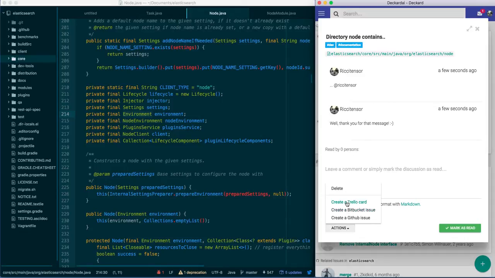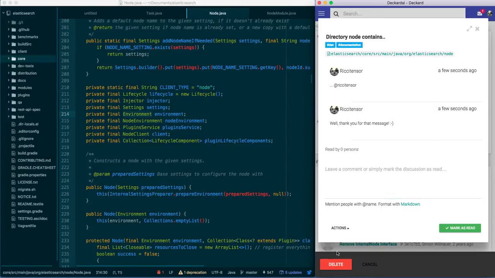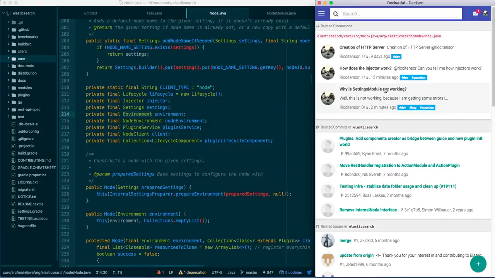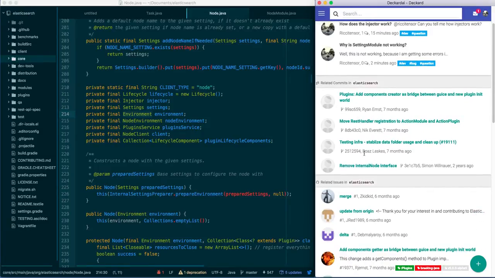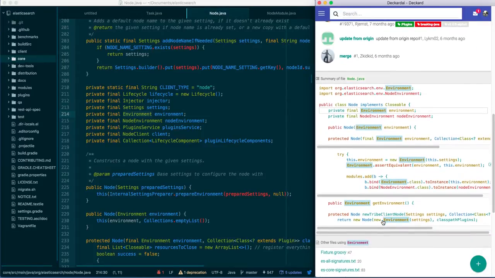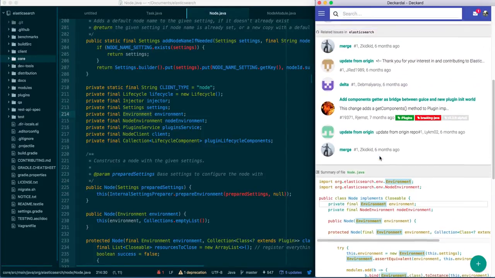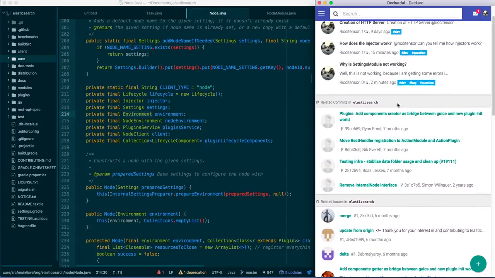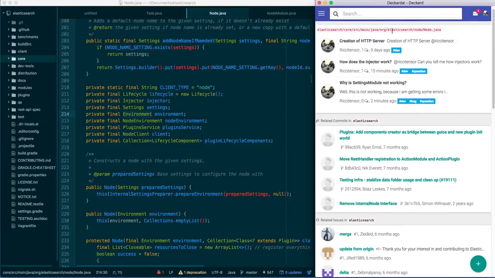I can put it to Trello, I can put it to Bitbucket, I can put it to GitHub. I can also delete this message when it's not the best message ever. I don't want to see this anymore. There are some questions here, so instead of all the data from the internet that you need related to this code, plus what I've shown you already regarding how to explore the code, what you get to see here are all of the discussions related to this particular code.